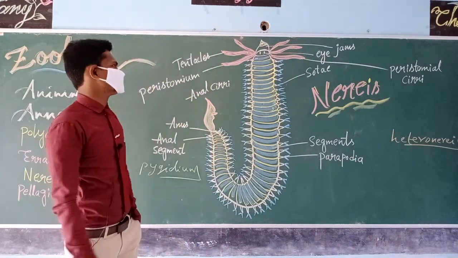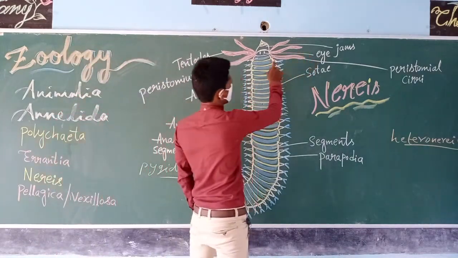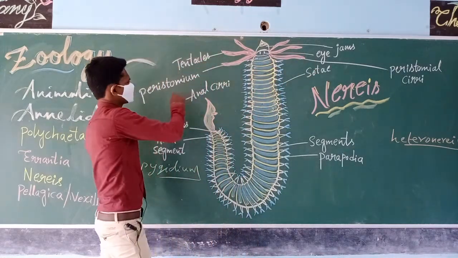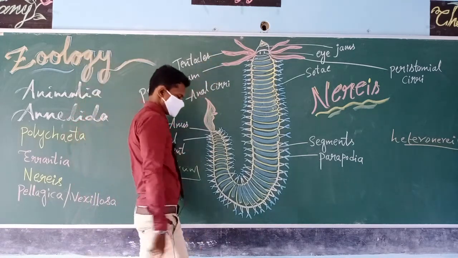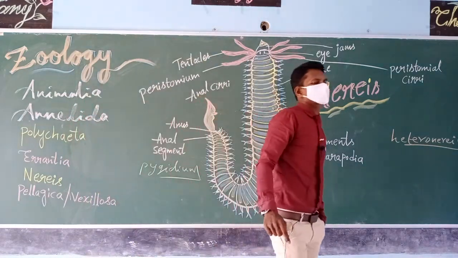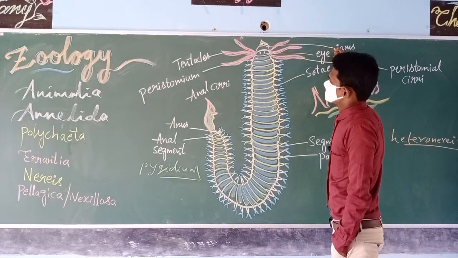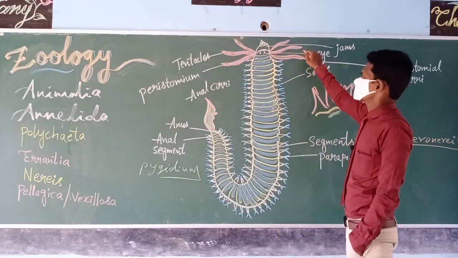Towards the anterior region, we have jaws, a pair of eyes and tentacles, and peristomium and prostomium also we could observe. Under the prostomium, jaws, tentacles and eyes we could observe.